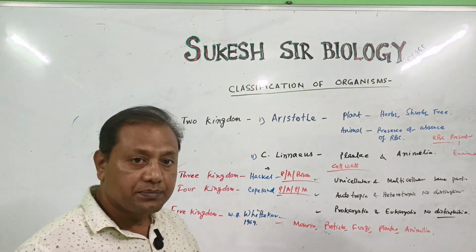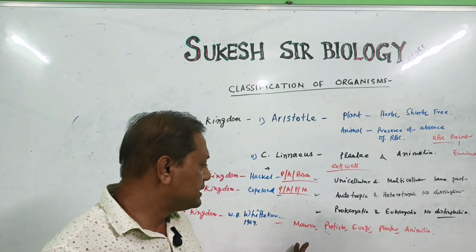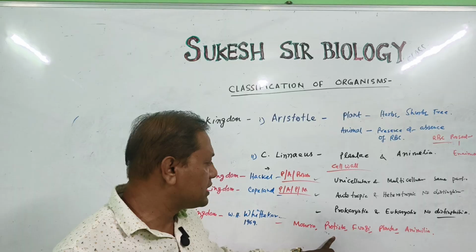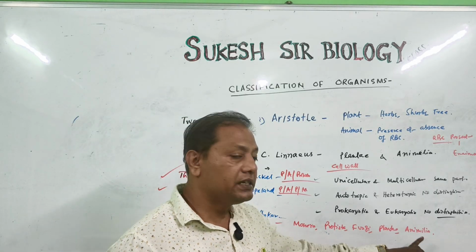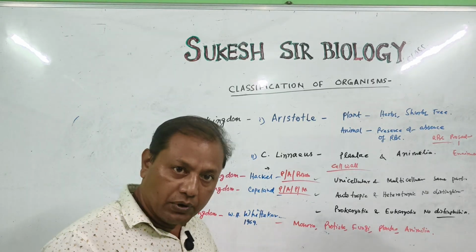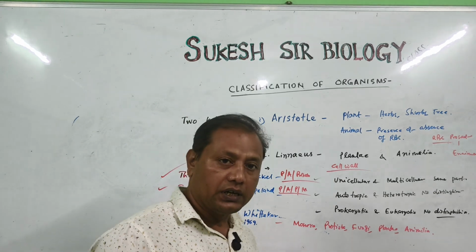Next time, in the next part, we'll discuss each and every kingdom individually: Monera, Protista, Fungi, Plantae, Animalia, one after another. So first of all, we have to study Monera, and in the next part I am going to discuss Monera.